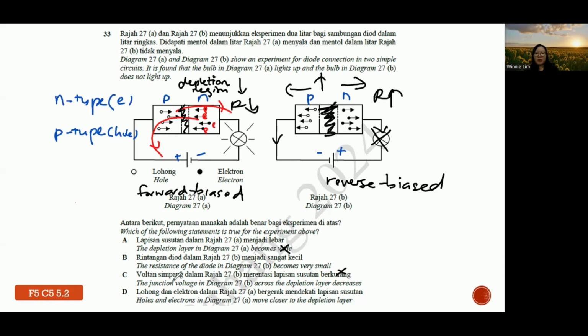Then the junction voltage decreases. Wrong, I explained already. It becomes wider. Hole and electron in 27 move across closer to the depletion region. Correct. Actually they move towards each other. So hopefully you all have some idea how a diode works, with the type of semiconductor.